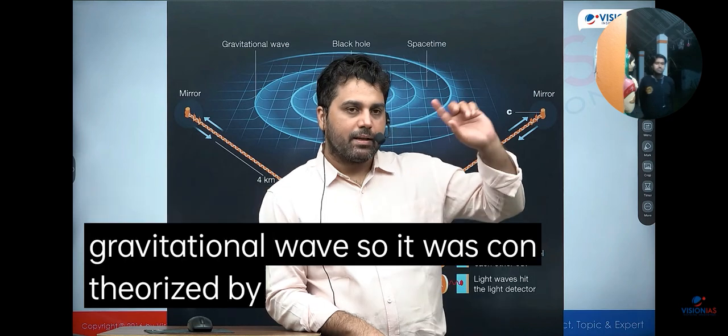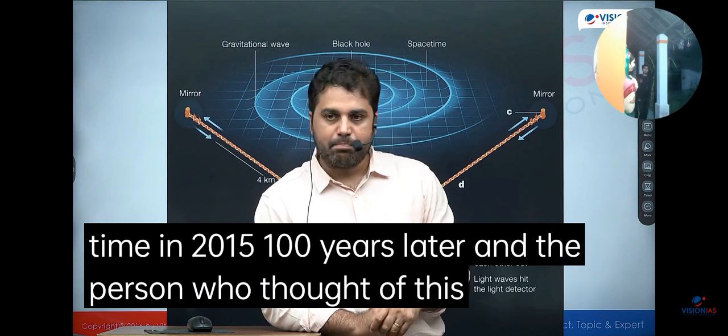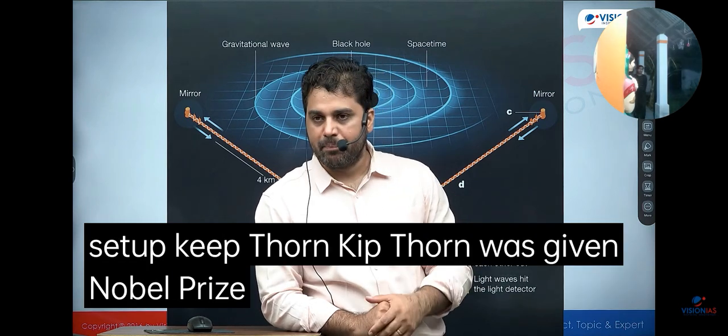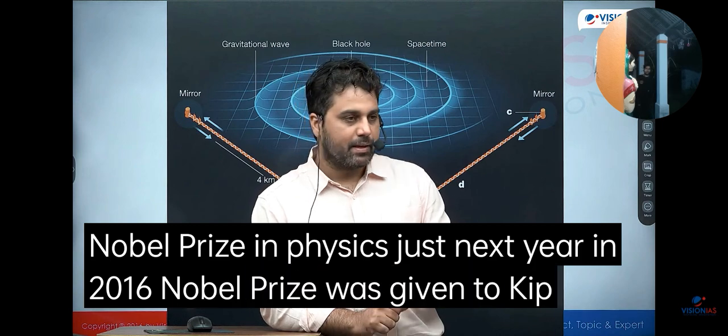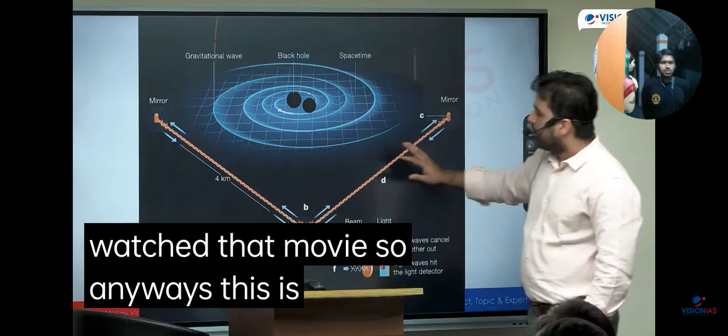It was theorized by Einstein 100 years ago, in 1915, but it was discovered for the first time in 2015, 100 years later. And Kip Thorne, the person who thought of this setup, was given the Nobel Prize in Physics just the next year, in 2016. Kip Thorne is also the person who wrote the script of the movie Interstellar, if you have watched that movie. So anyway, this is the LIGO setup.